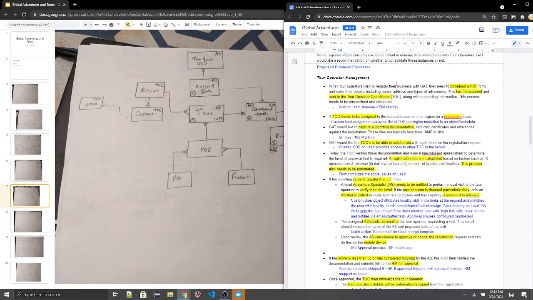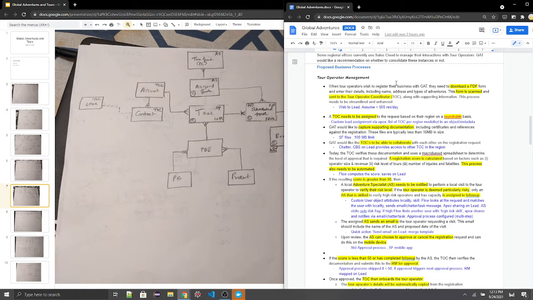Basically the round robin is that every person who is getting the lead assigned gets assigned one after the other. For this, we want to implement round robin using custom lead assignment via Apex because it's region based. It gives us more control, and that's one of the reasons. In order to implement this, we'll have the list of TOCs, the tour operator coordinators, organized per region in some object or metadata. Apex code can take that information, map it to the lead, and change the owner based on how the leads are coming into the system.